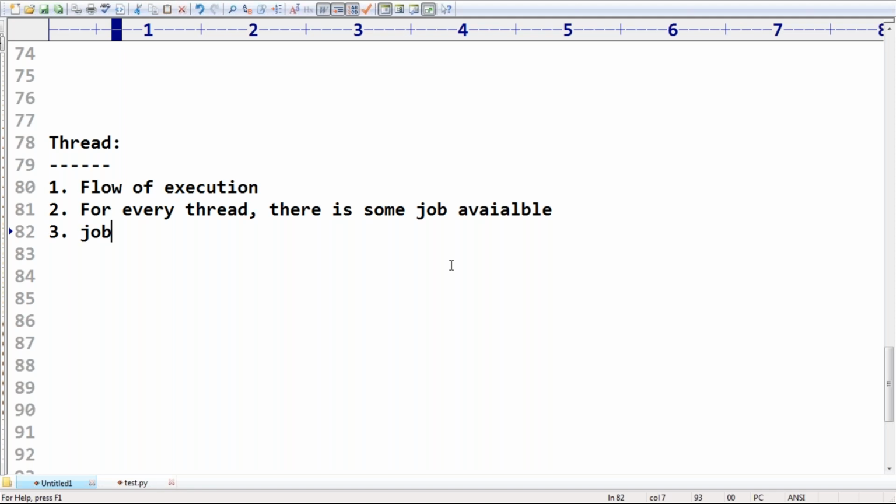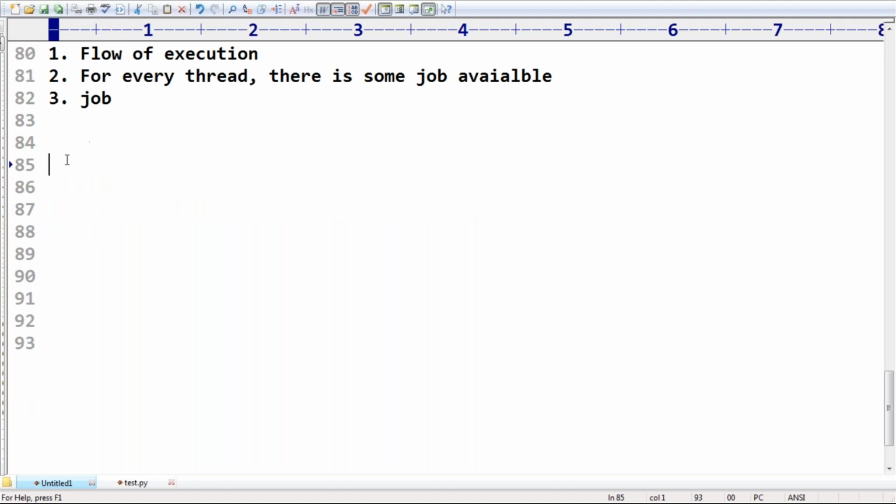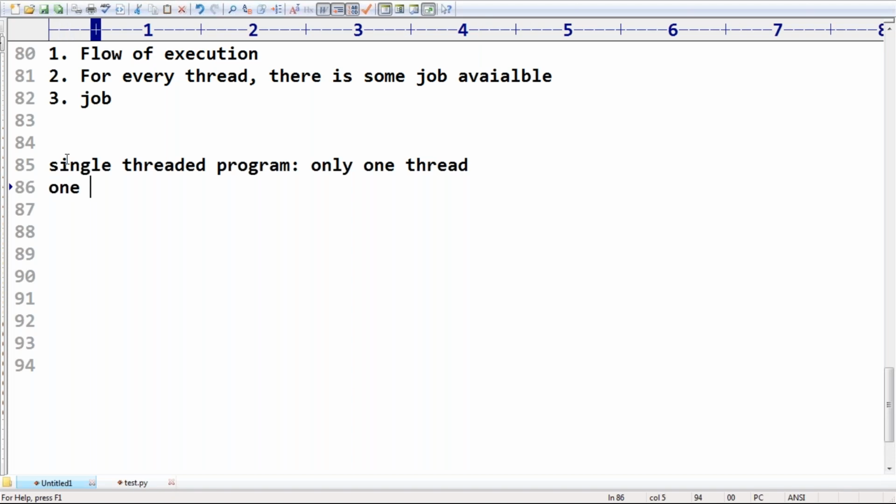If I have a single-threaded program, how many threads are available? Respond. Only one thread. Then all the activities will be executed one by one. Only one flow of execution is there.